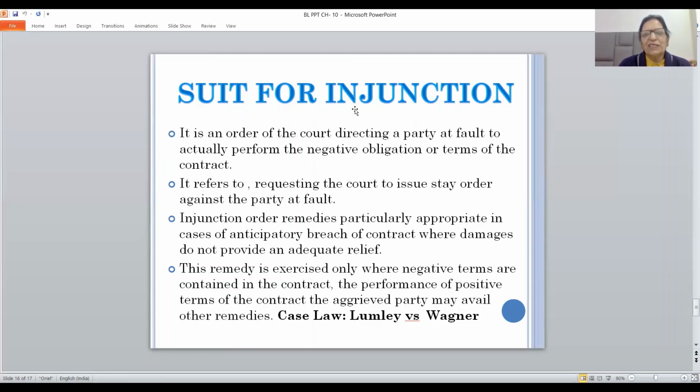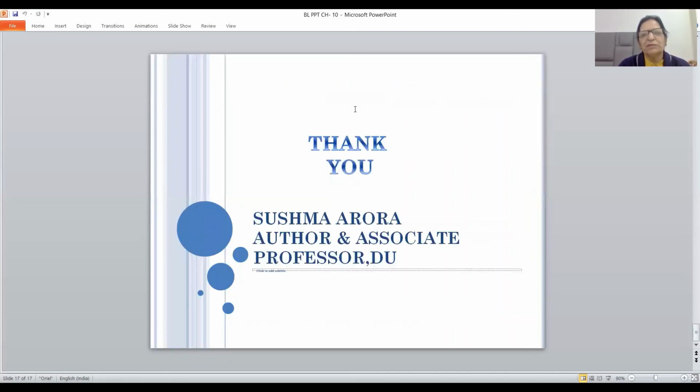In a way, this injunction order is securing specific performance of the contract in negative terms. Wagner was not allowed to give her performance at Zed's theatre, meaning thereby Wagner had to give her performance at Lumley's theatre only. Very important case law regarding this fifth remedy, which is suit for injunction.